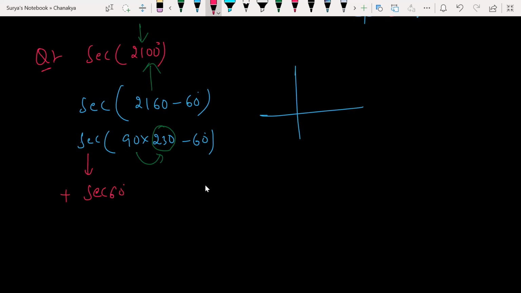Whether it's plus or minus, you have to check it out. 24 times. Is 24 a multiple of 4 or not? Tell me. No. So what is the nearest multiple of 4? 220, 224, 228. 228 will stop here. 228 times it will stop here. Again, 229, 230. 230 minus 60. So second quadrant.